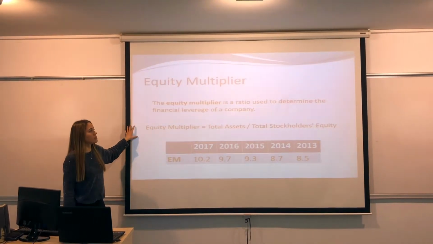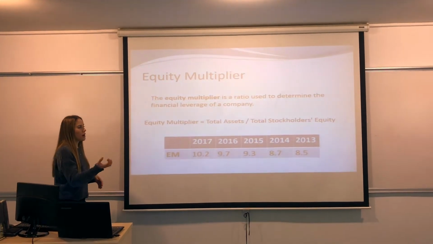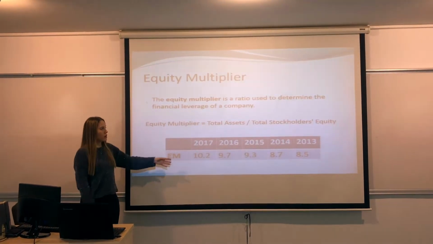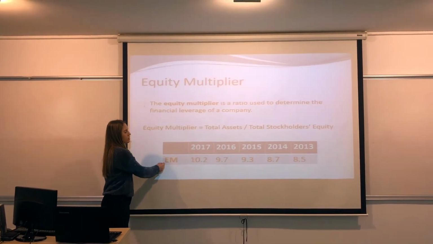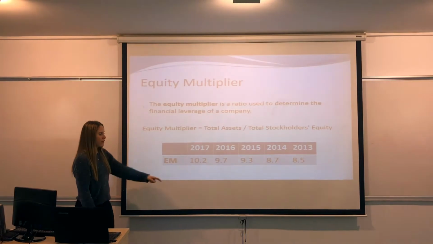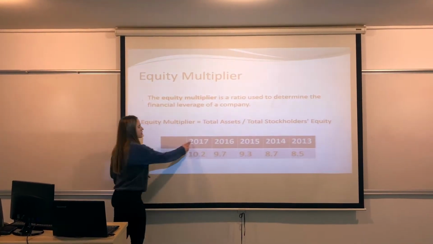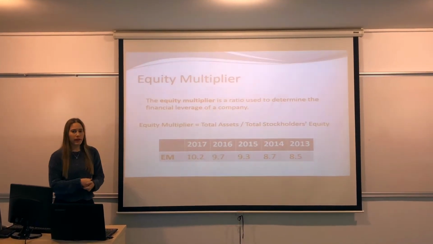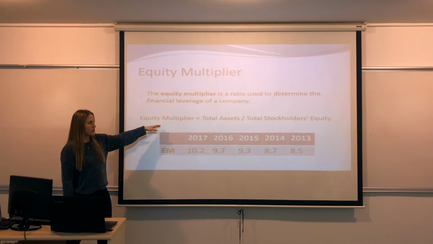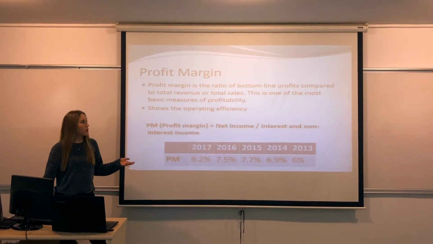So let's look at the equity multiplier. It shows the leverage of the company, how the company borrowed to sustain its assets. When we compare the years and look at the analysis, we see that Finansbank increased leverage over the years. And even after the merger, Finansbank borrowed money from different banks to generate its assets and continue its performance. So what is the profit margin then?